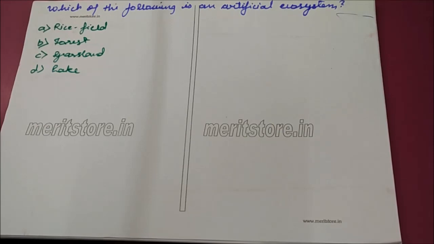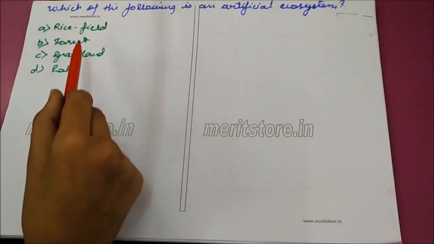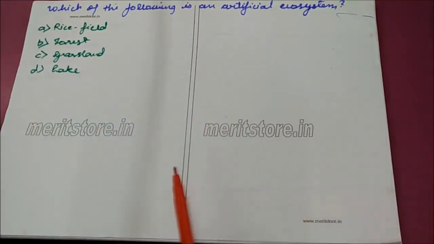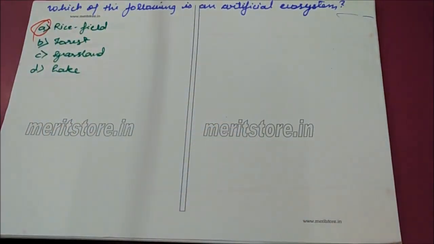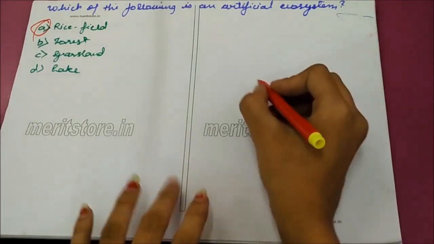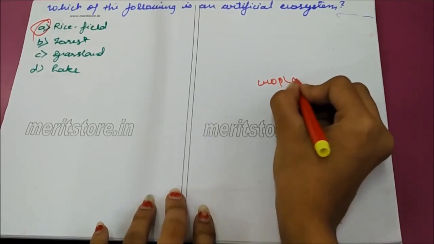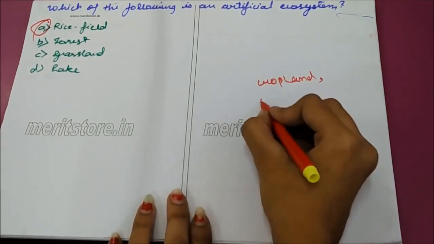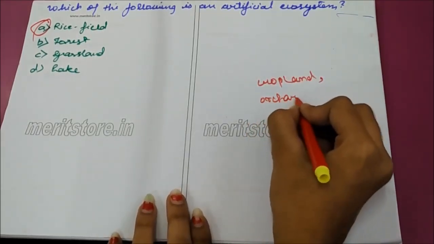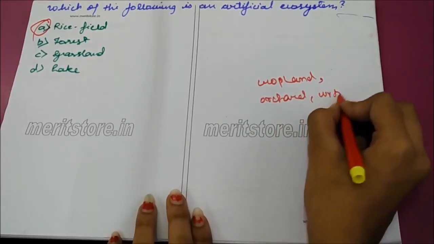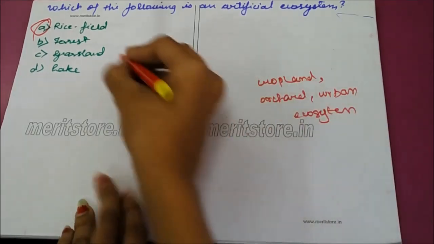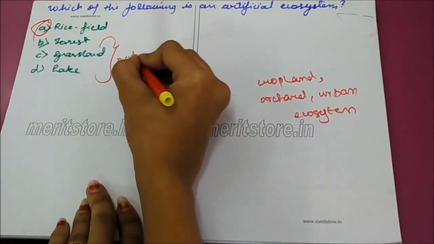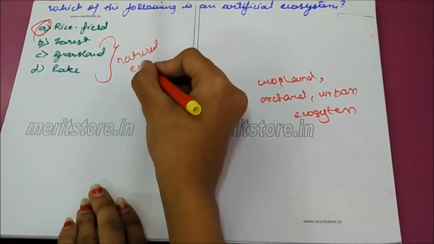Which of the following is an artificial ecosystem? Rice field, forest, grassland, lake. The correct option is A, rice field. Artificial ecosystem is a man-made ecosystem. Example, cropland, orchard, urban ecosystems. These all are natural ecosystems.